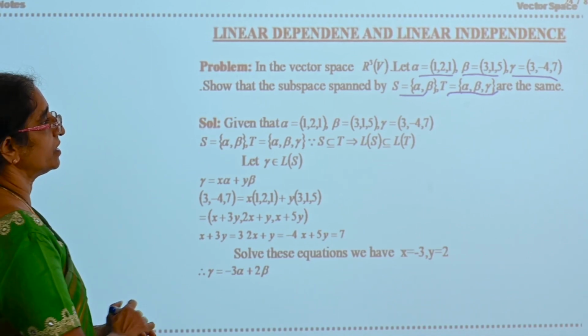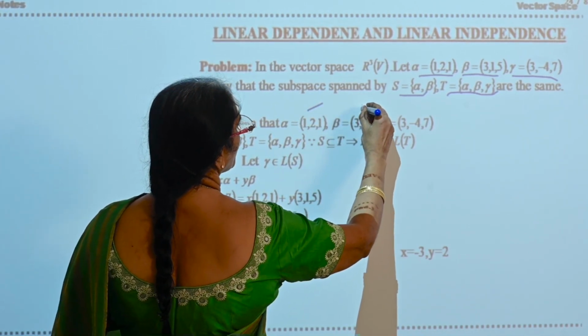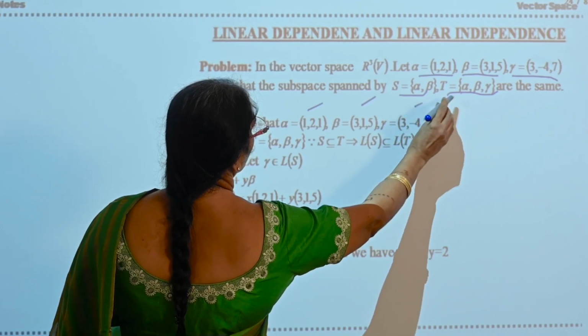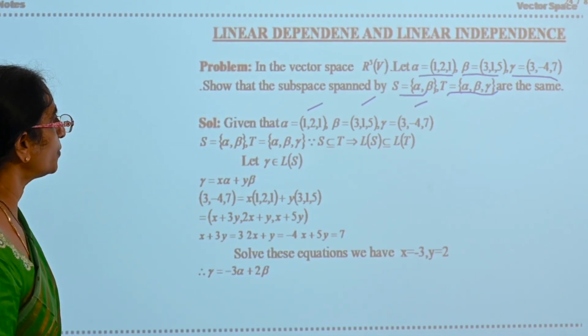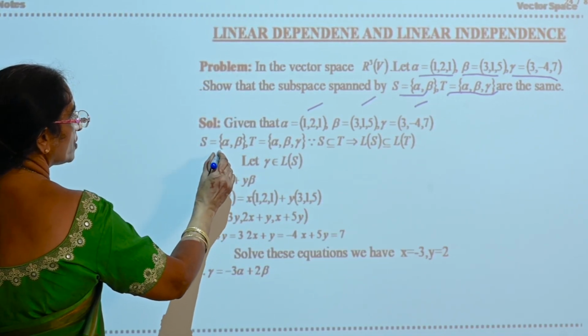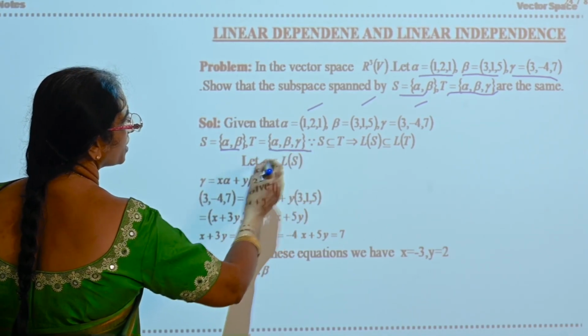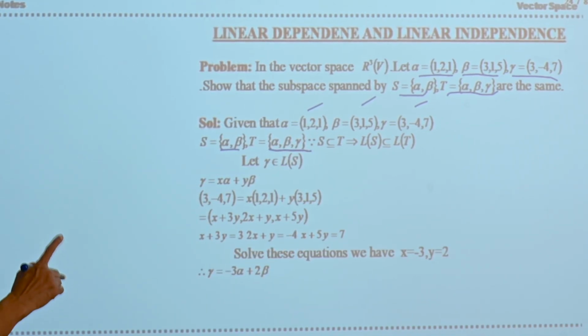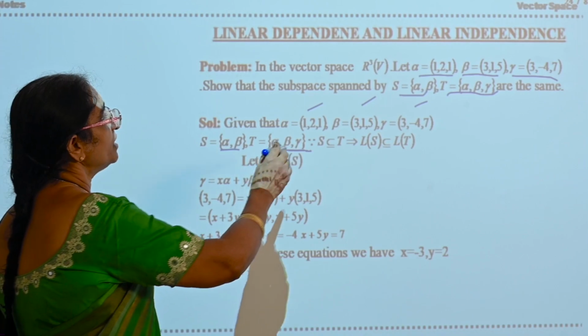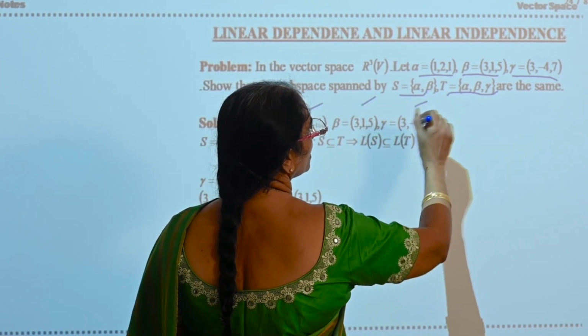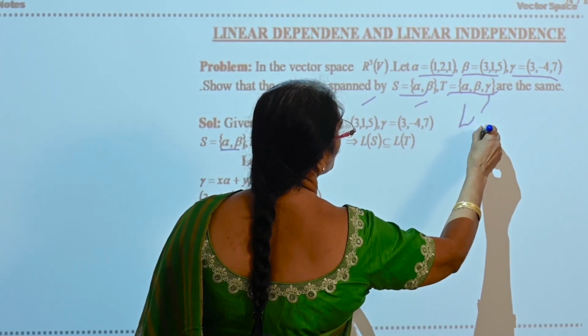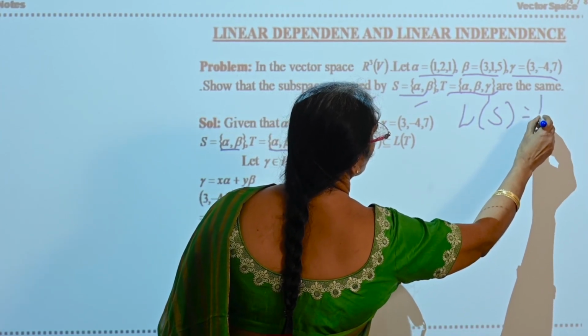Given alpha is equal to (1, 2, 1), beta is equal to (3, 1, 5) and gamma is equal to (3, -4, 7). Now S is equal to {alpha, beta}, T is equal to {alpha, beta, gamma}. Now clearly S is a subset of T. Therefore L of S is a subset of L of T. Here, by definition, subspaces spanned by S and T are the same, meaning you have to prove that L of S is equal to L of T.